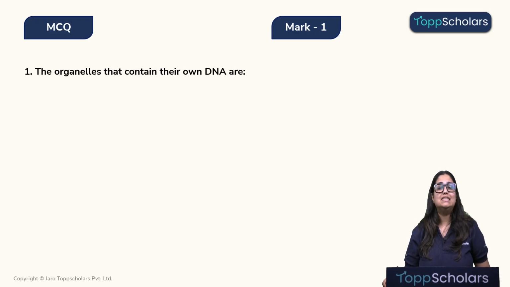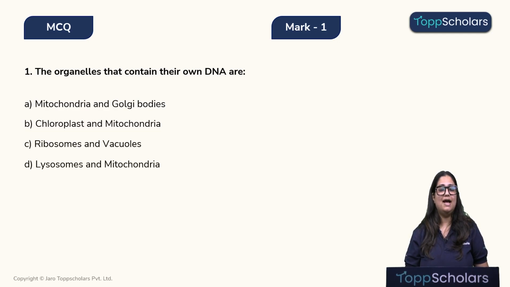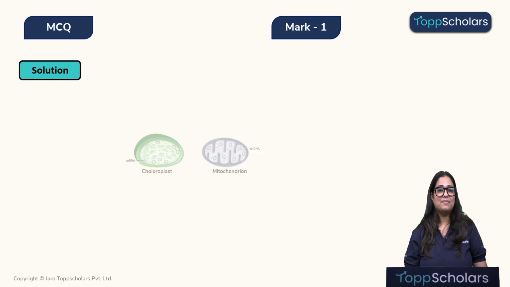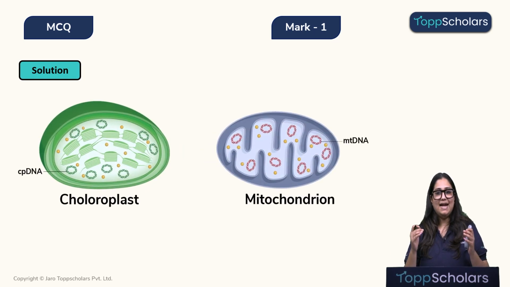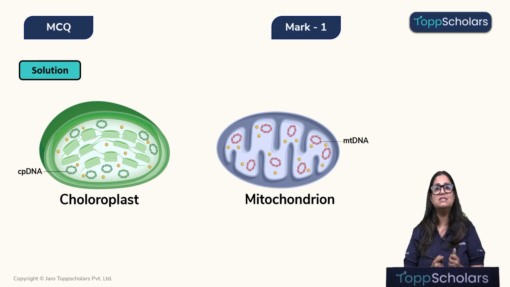The organelles that contain their own DNA are: option A, mitochondria and Golgi bodies. Option B, chloroplast and mitochondria. Option C, ribosomes and vacuoles, and option D, lysosomes and mitochondria. Let's look at the solution. Children, chloroplast and mitochondria, these are the only cell organelles in addition to the nucleus that have their own personal DNA.